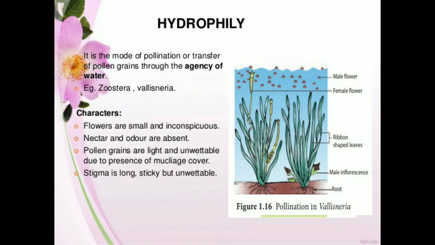So to avoid that, in Vallisneria, you can see the flowers are exposed outside. Can you see the female flower, and the male flowers or the pollen grains floating? Because of the sticky nature of the stigma, all these floating pollen grains get attached to the stigma and they perform the next post pollination process. So these are some characteristics of hydrophily, and you can write the same characteristics for Vallisneria also.